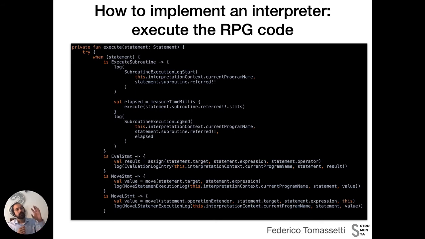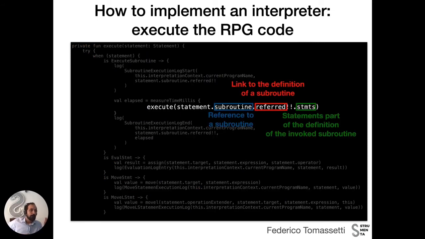For example, let's look at the first statement, which is an execute subroutine statement. I do some logging, and then I'm also doing some measurement of the execution time. We spend a lot of energy in tracking performance of these things, but the interesting line is just this one.